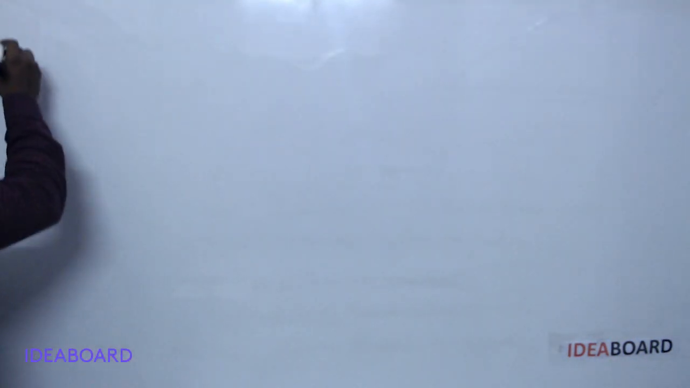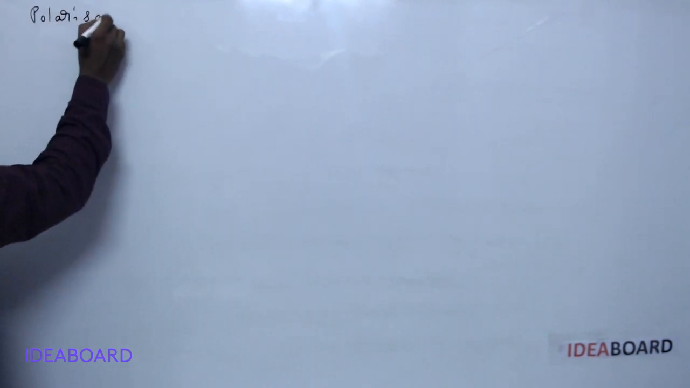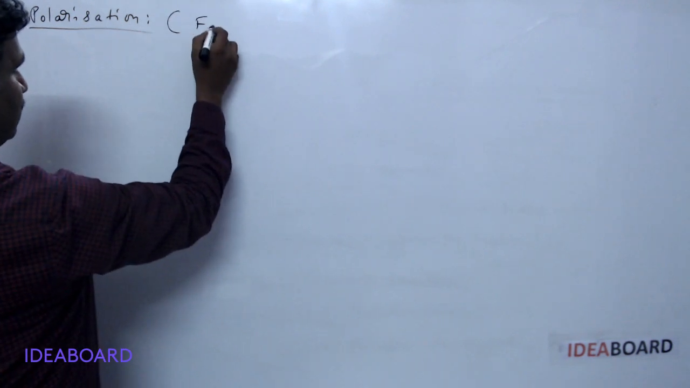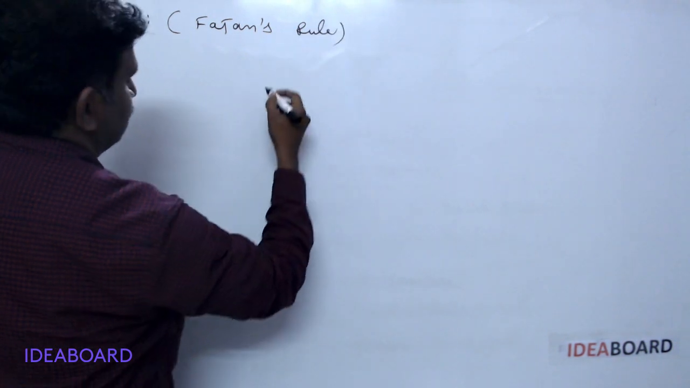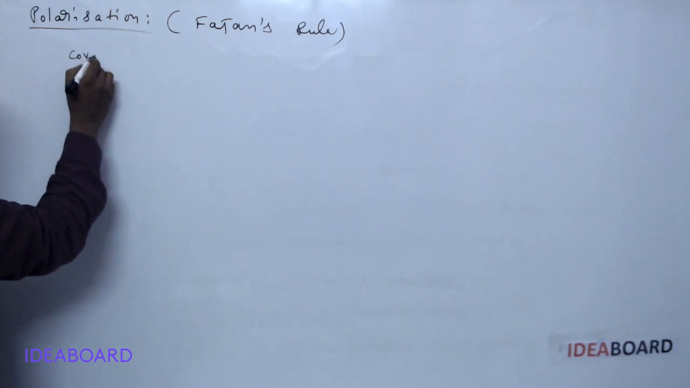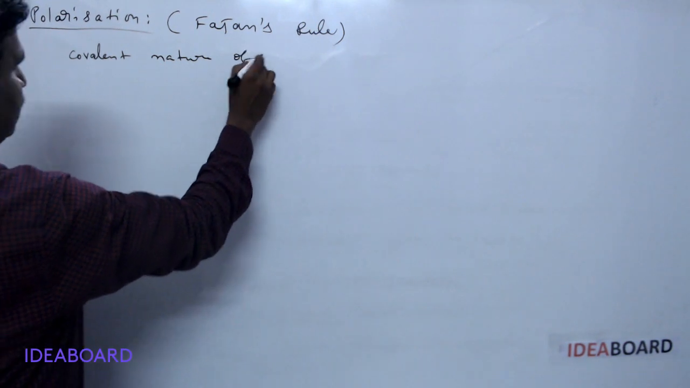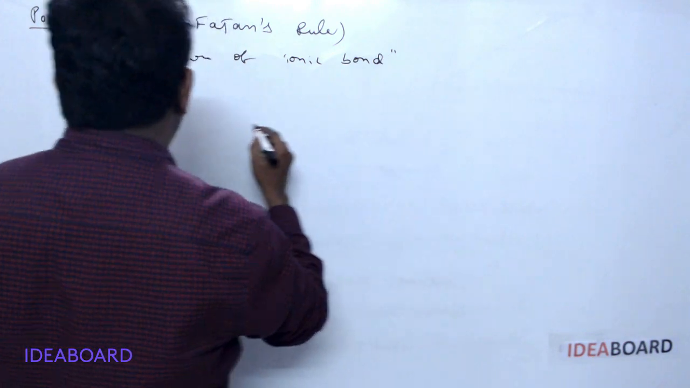The next topic is polarization. Polarization explains about Fajan's rules, and this polarization also explains about the covalent nature of ionic bond. Covalent nature of ionic bond.